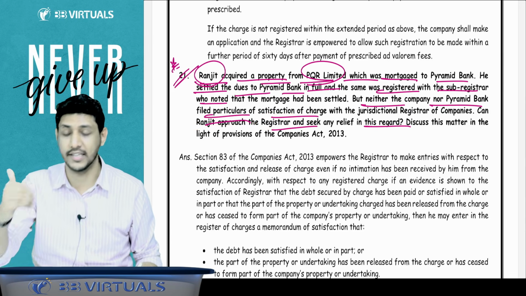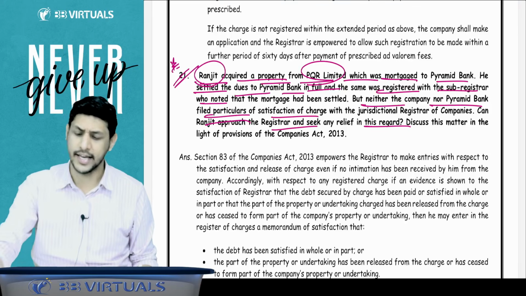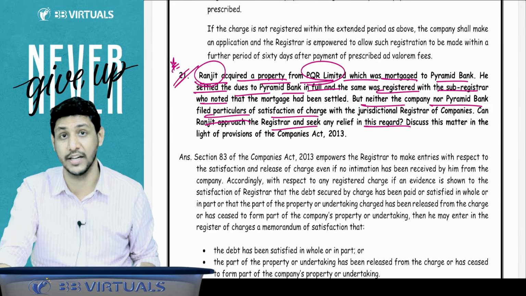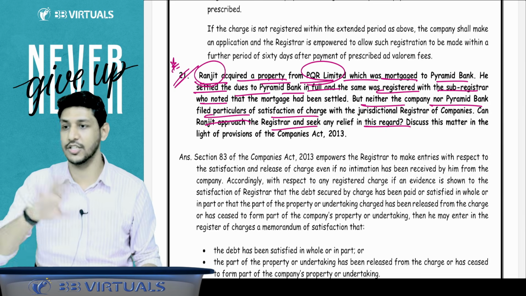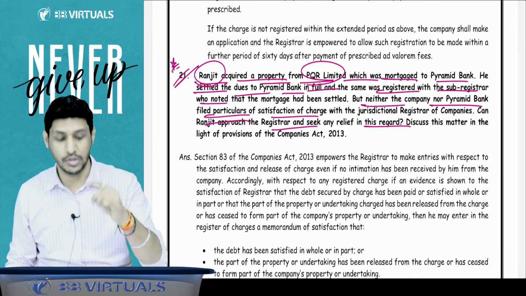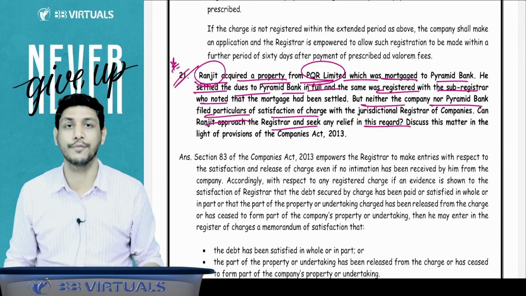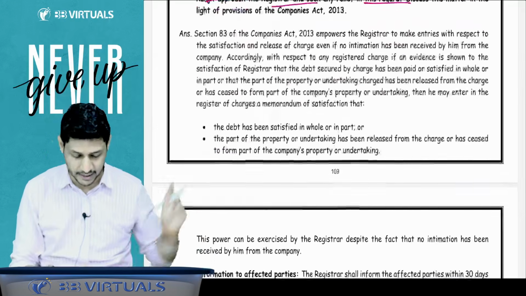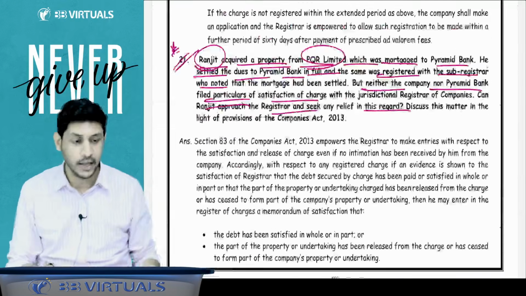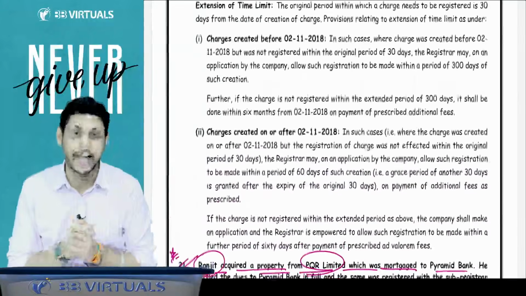Yes. If Ranjit provides the evidence to the ROC, Ranjit can approach the ROC, and if the ROC gets the evidence that actually the loan has been settled and the charge is to be released, then the ROC will suo moto issue the CHG-5 and the charge will be released. So here is the question of section 83 that I was also saying at the time of explaining this topic. Got it? Got it, sir.